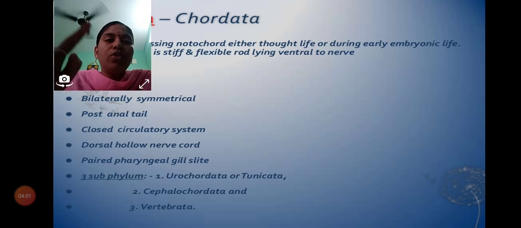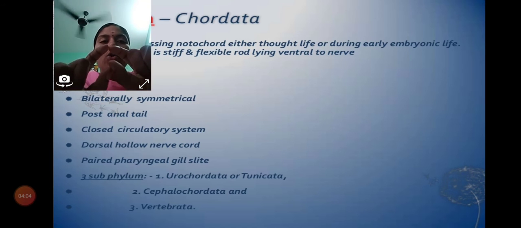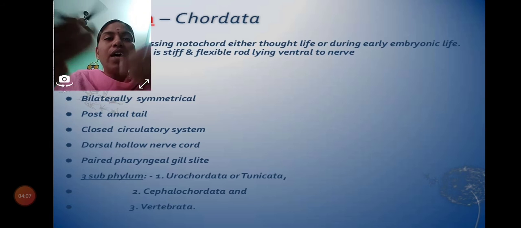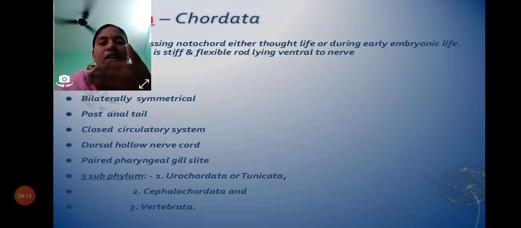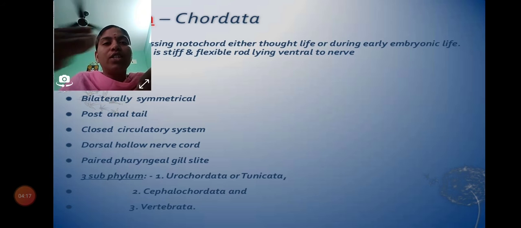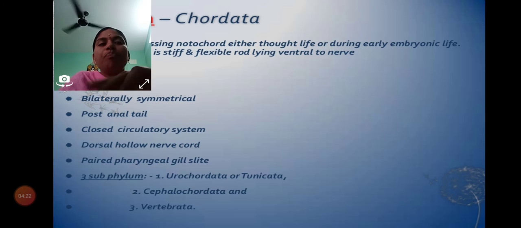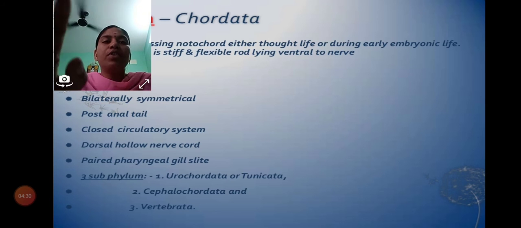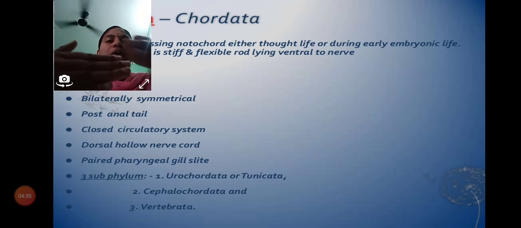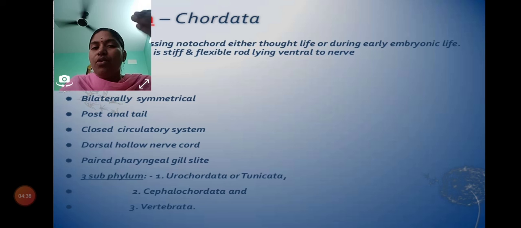Here I have discussed the notochord, and the notochord is dorsal in position. What do you mean by dorsal in position? It means we can see the notochord at the backside of your gut, or the backside of your digestive system. That's why we say dorsal in position. You remember, dorsal means backside, ventral means front, so don't ever forget, because in everything I am going to explain, we will see both characteristics, dorsal in position and ventral in position. So remember, dorsal means backside, ventral means front side.